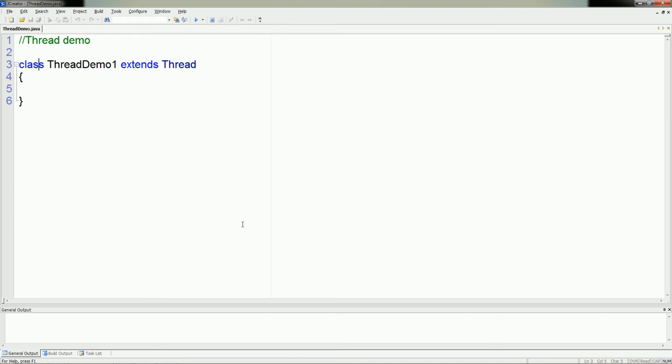While creating a thread, write a class, and this class must extend the Thread base class. That is, here we use the second method. Now write a run method. Suppose here we simply want to print the numbers 1 to 10 by using multi-threading.